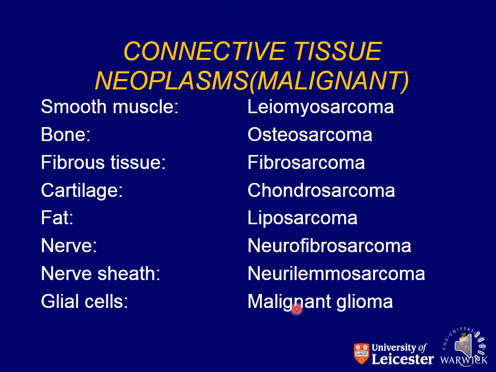Now there is an exception for the glial cells. There are some exceptions as I discussed, that lymphomas are also tumors for which we use the same word, lymphoma, for malignant tumors also. Similarly, glioma is the name that is also used for the malignant tumor. So we say malignant glioma for that. So this is again an exception.